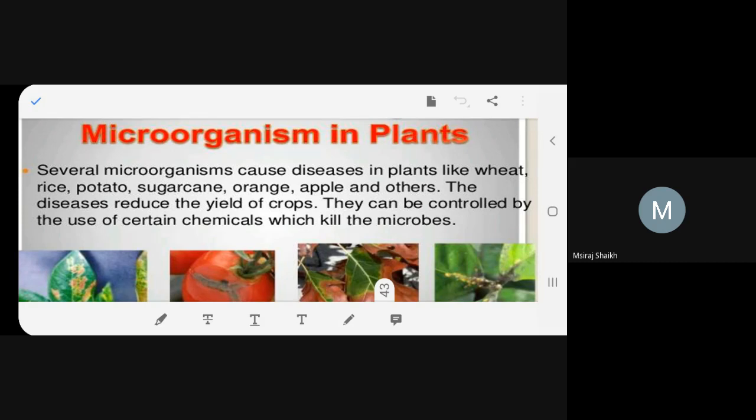Microorganisms cause disease in plants like wheat, rice, potato, sugarcane, orange, apple, and others. The diseases reduce the yield of crops. They can be controlled by the use of certain chemicals which kill the microbes.